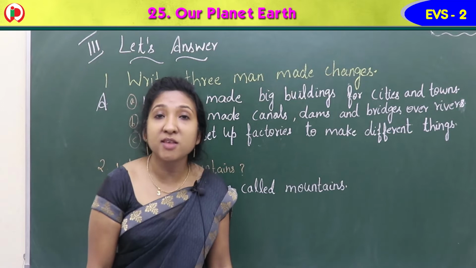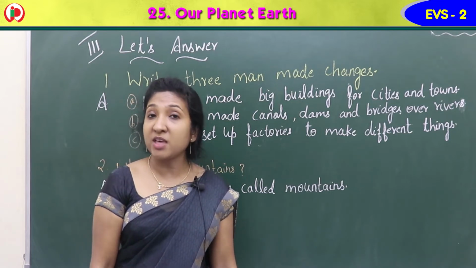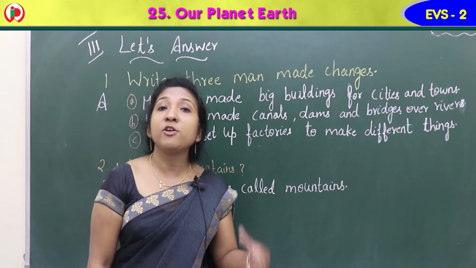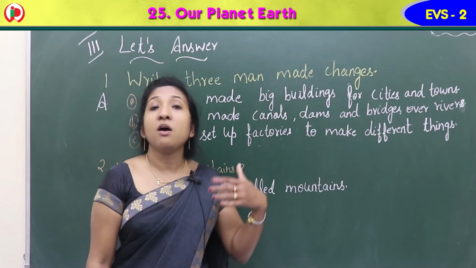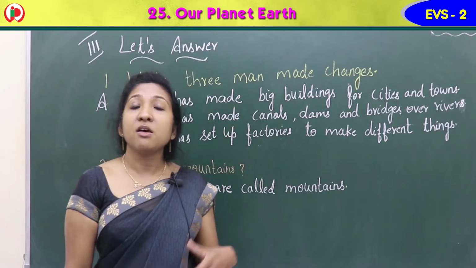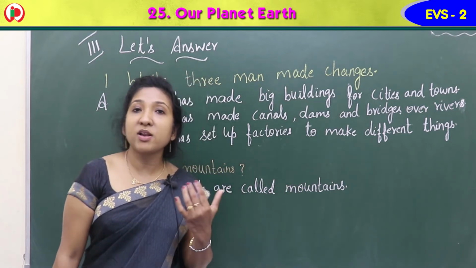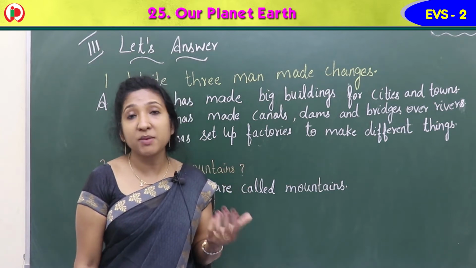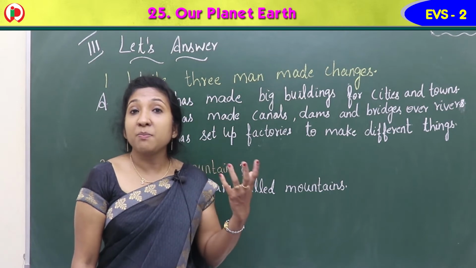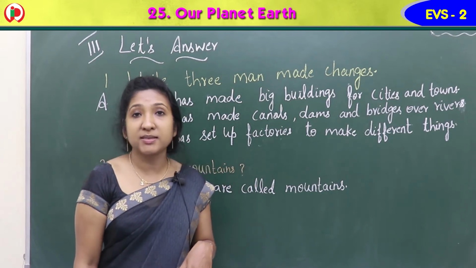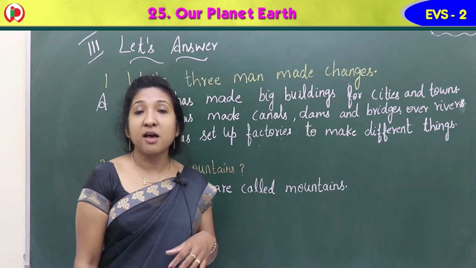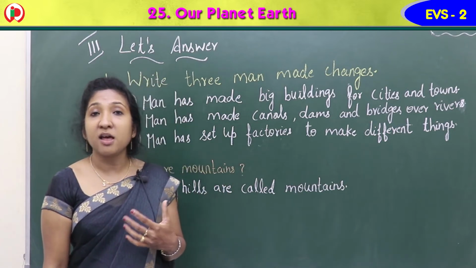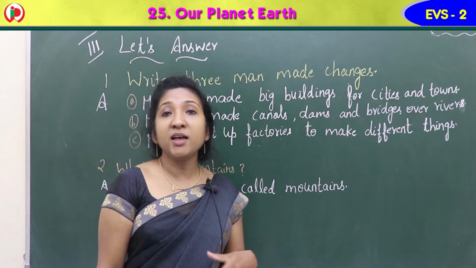Man made some changes on earth which harm the earth more, isn't it? What changes has he made to fulfill his needs, to meet his demands? He made changes like clearing forest for land, to grow crops, to make buildings in cities and towns. Then he made canals, dams, bridges over rivers, cutting of mountains and forming tunnels, isn't it? So many man-made changes are there on the earth that really it's not good for the earth, isn't it?